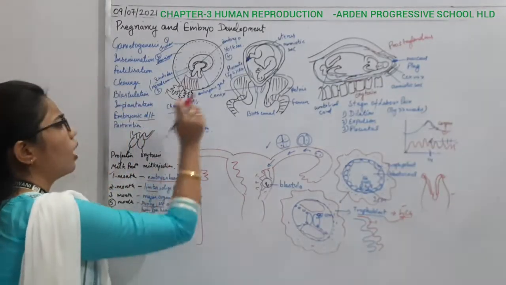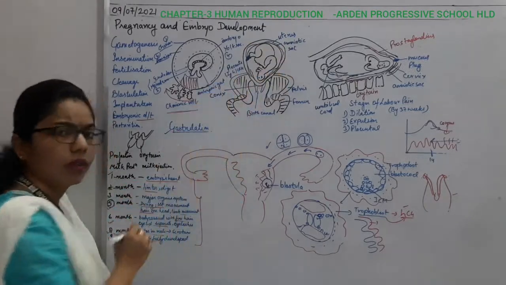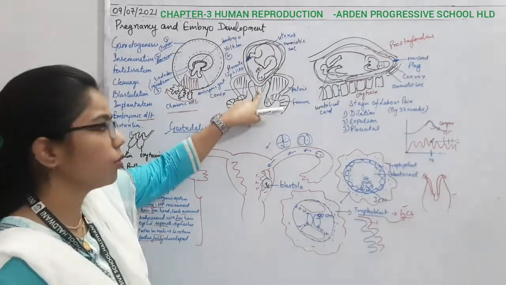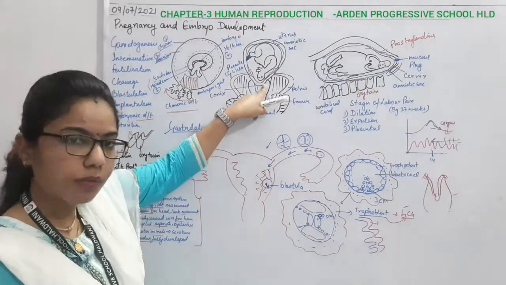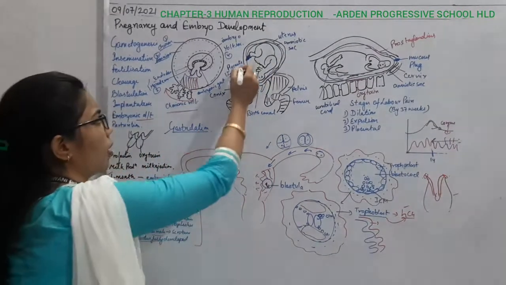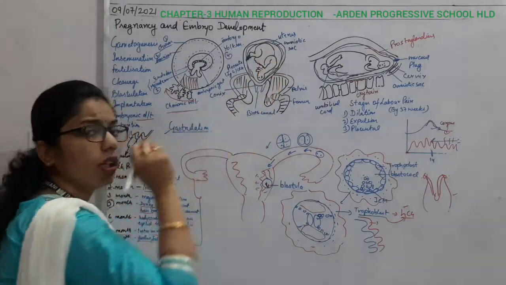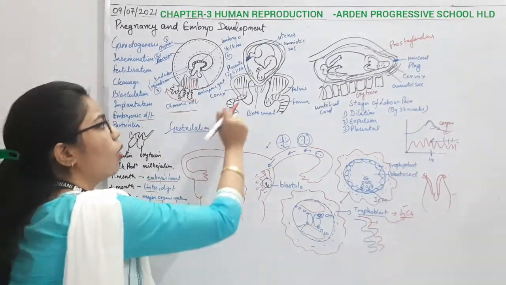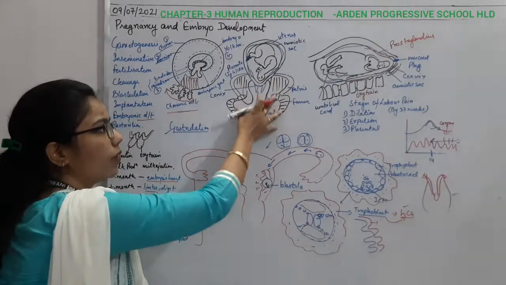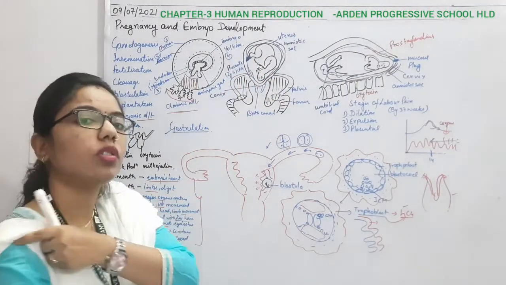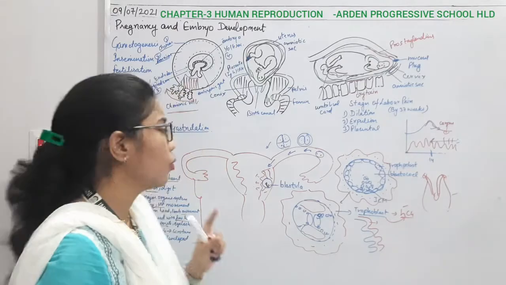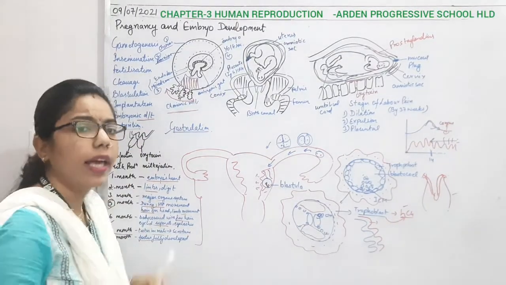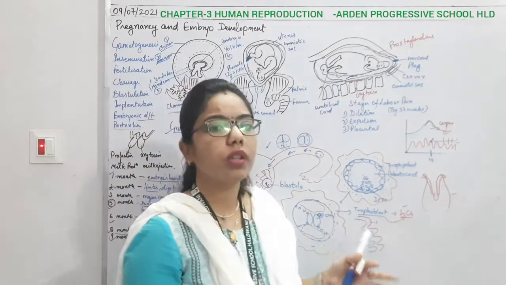Here the fetus has been developed properly, and you can see that there is a uterus. This part is the uterus, and inside it amniotic fluid is present, and this part is the placenta, through which the fetus is connected to the umbilical cord. Once it has developed, there will be the time of parturition, or delivery. So what do you understand by the last step? It is known as parturition. Parturition is the expelling of the baby out of the uterus.